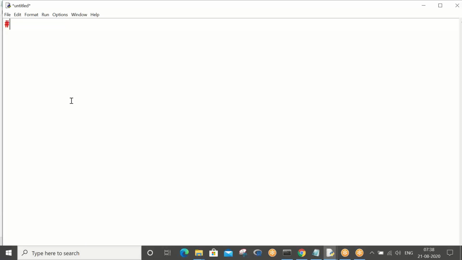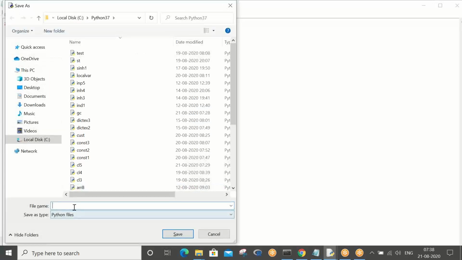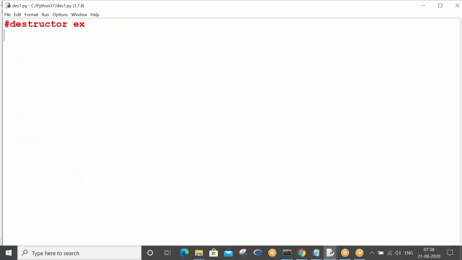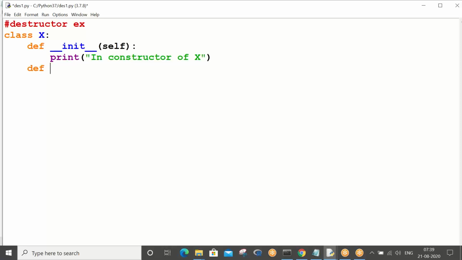So come here. I am defining the constructor of my class, in the constructor of X. I am defining method M1 of class X, and I am even defining the destructor of a class.